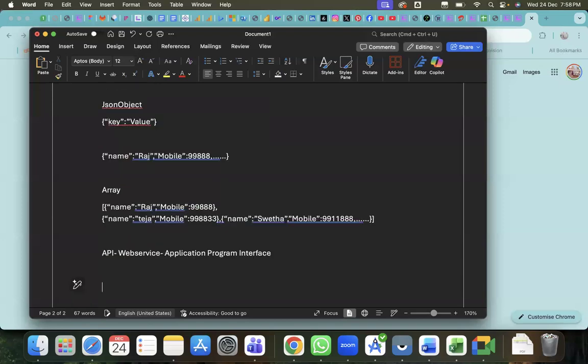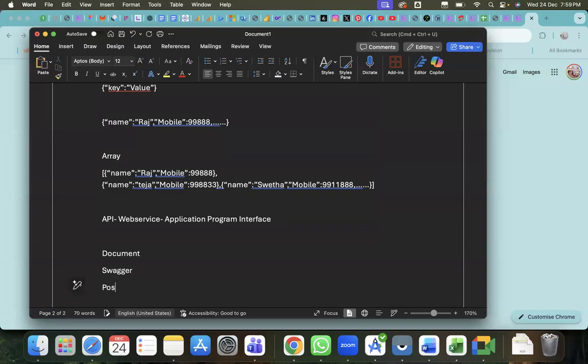Even for sharing the API, there are three different types of interfaces available. Normally, some people will share in a document, some people will use Swagger, some people will use Postman. Big top companies maybe have their own internal tools, but the majority of outside people will follow any one of these three.